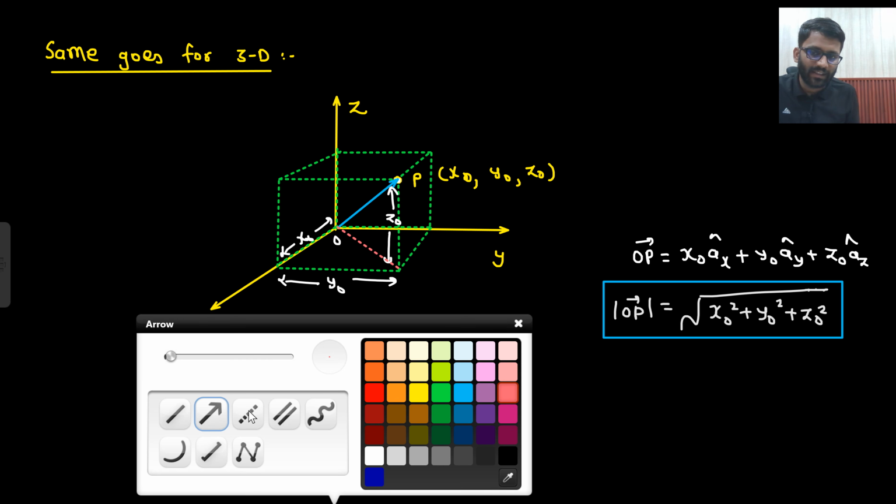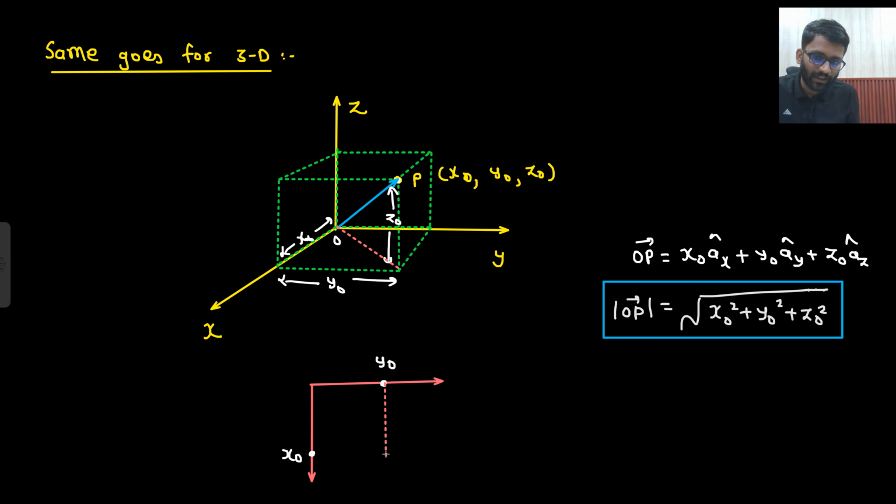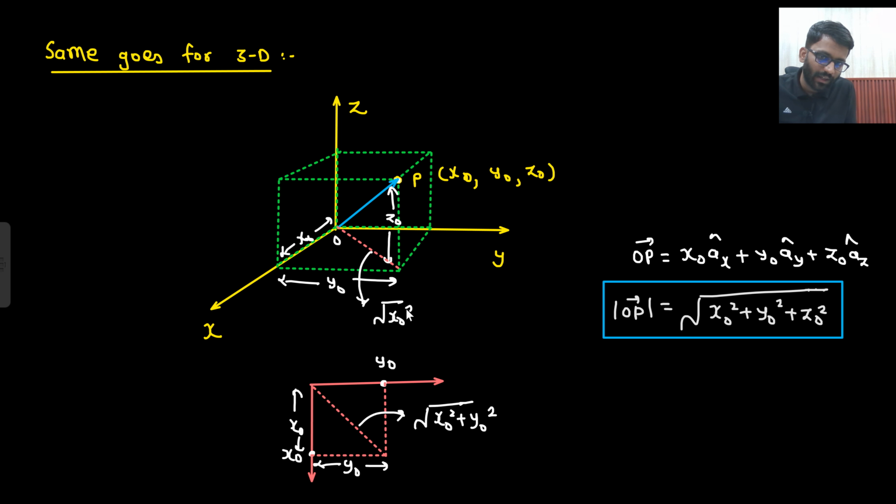I will join these points, and then I am asking you this particular distance. This much distance is x naught, and this much distance is y naught. So how much will this distance be? Root of x naught square plus y naught square.